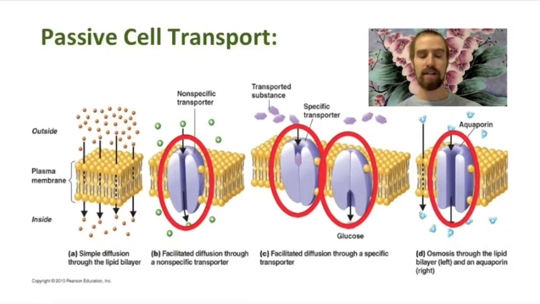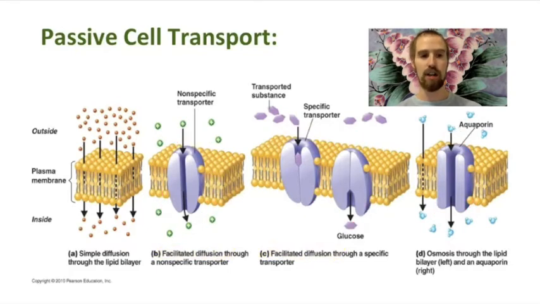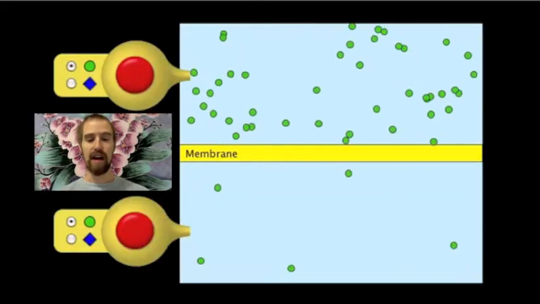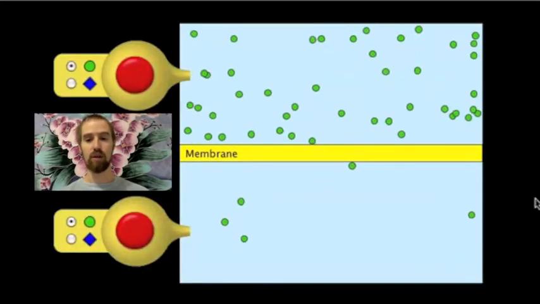We call this kind of diffusion facilitated diffusion because the process is facilitated, or made possible, by the presence of transport proteins. In most cases, the shape of the protein determines what kind of molecules will be transported through that protein, and if a molecule has the wrong shape, it will not be able to fit through the protein channel. Let's see a moving example of how this whole facilitated diffusion thing works.